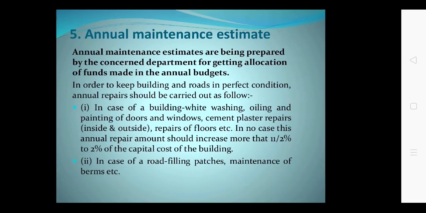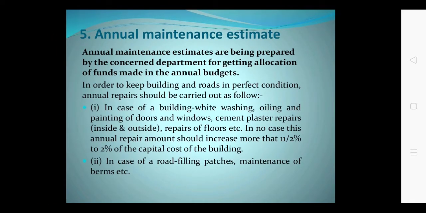Then the annual repair and maintenance estimates are there. All the government buildings, roads, dams, and water supply lines are taken care of by the competent government department, and annual repair and maintenance is required to keep that building in good condition.